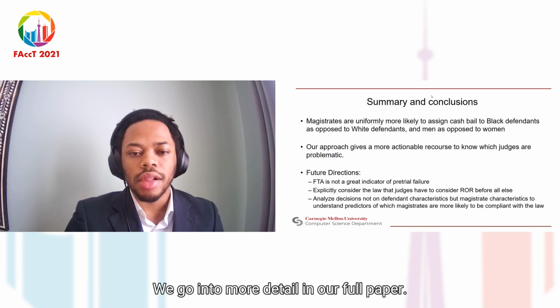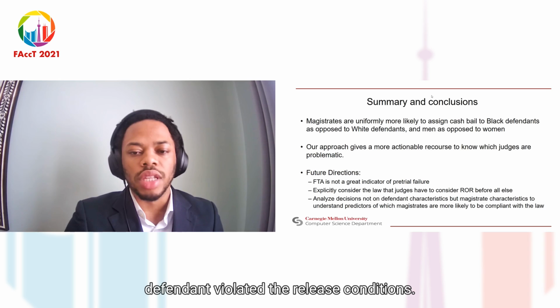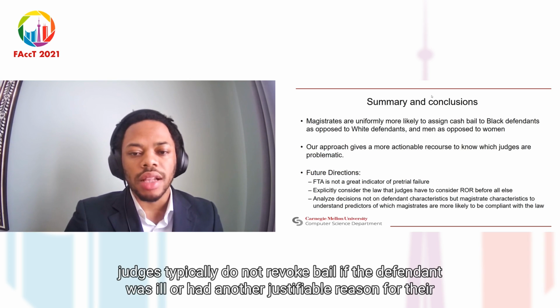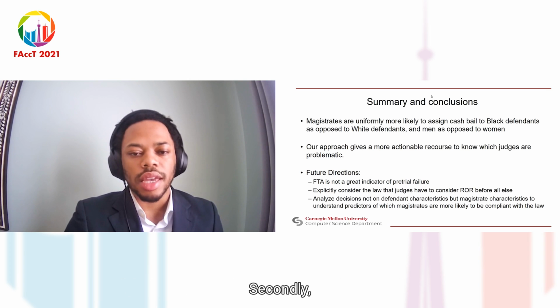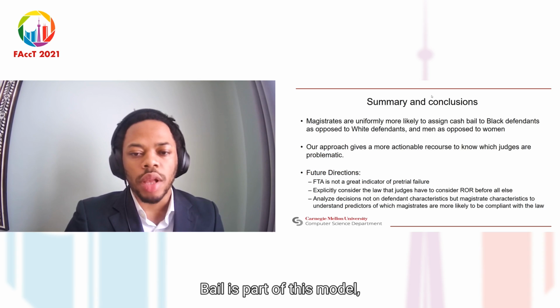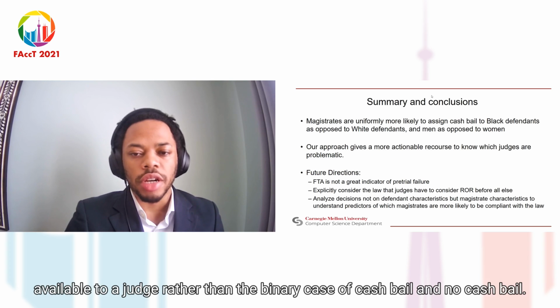We go into more detail in our full paper, but it should be noted that whether a defendant fails to appear is a very noisy indicator of whether that defendant violated their release conditions. For example, judges typically do not revoke bail if a defendant was ill or had another justifiable reason for their absence. Secondly, it may be worthwhile to explicitly include the requirement that judges consider other types of bail before choosing cash bail as part of this model, as it may be possible to infer more information about the system by considering all of the options available to a judge, rather than the binary case of cash bail and no cash bail.